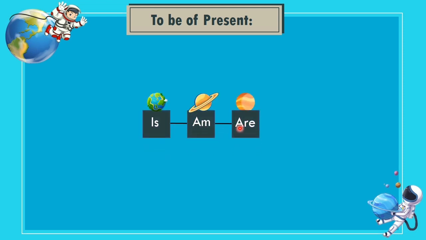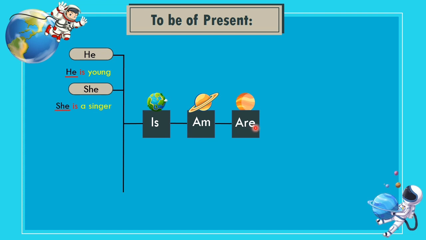Let's talk about to be is first. To be is used when the subject is, the first, he. For example, he is young. The second, she. For example, she is a singer. The next is it. For example, it is a chair.